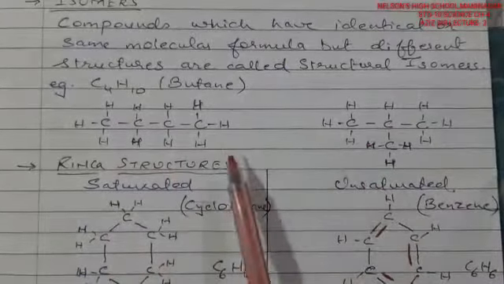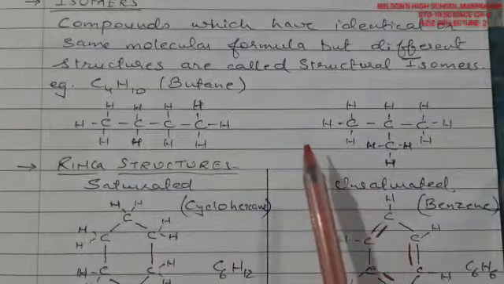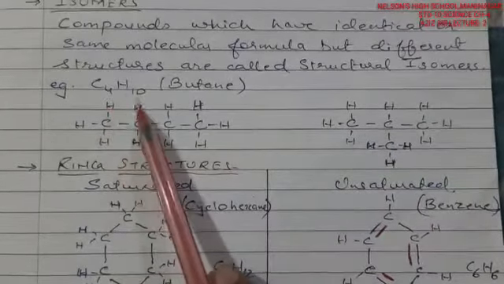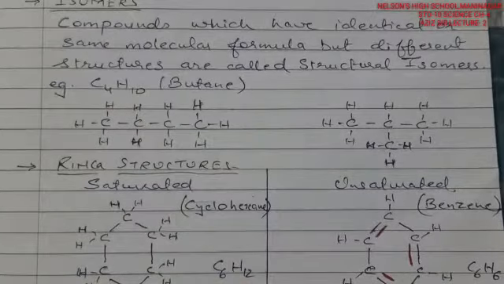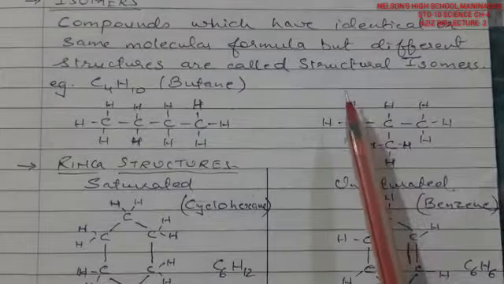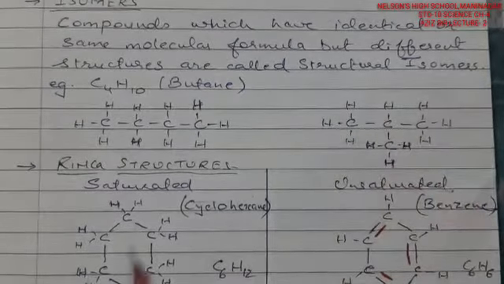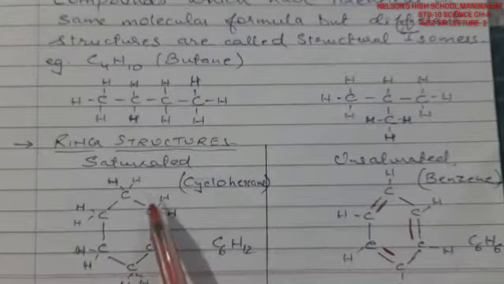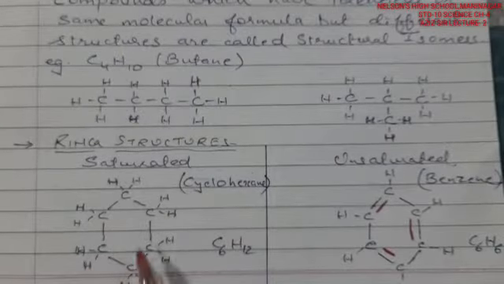So this is how, when only the structures are different but the number of atoms present for each carbon and hydrogen is the same, they have the same molecular formula but different structural formula and are called structural isomers. Fine. Next is ring structure. Now what is a ring structure? A cyclic structure is called a ring structure.